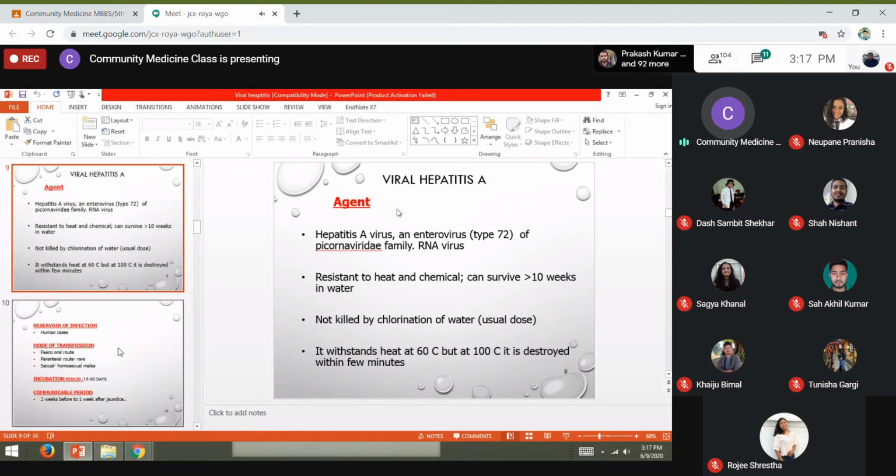Now talking about the agent of this disease, the hepatitis A virus is an enterovirus, and it belongs to the Picornaviridae family. It is a single-stranded RNA virus. This virus is resistant to heat and chemicals, and can survive more than 20 weeks in water.